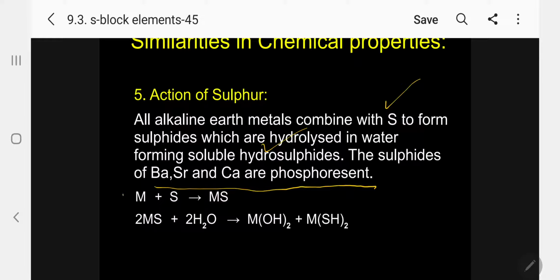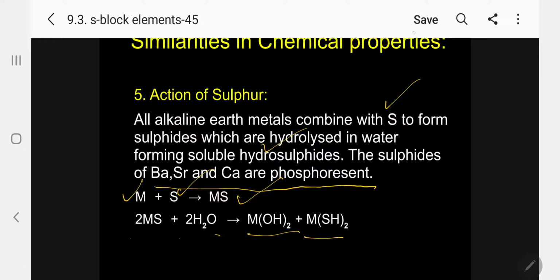Kindly follow: metal divalent, sulfur also divalent, so MS is formed. MS with water gives M(OH)2 and M(SH)2. Kindly follow. The only difference here is that, additionally, the corresponding hydroxide, we will call it hydrosulfide, or we will say thio. The name will be given.